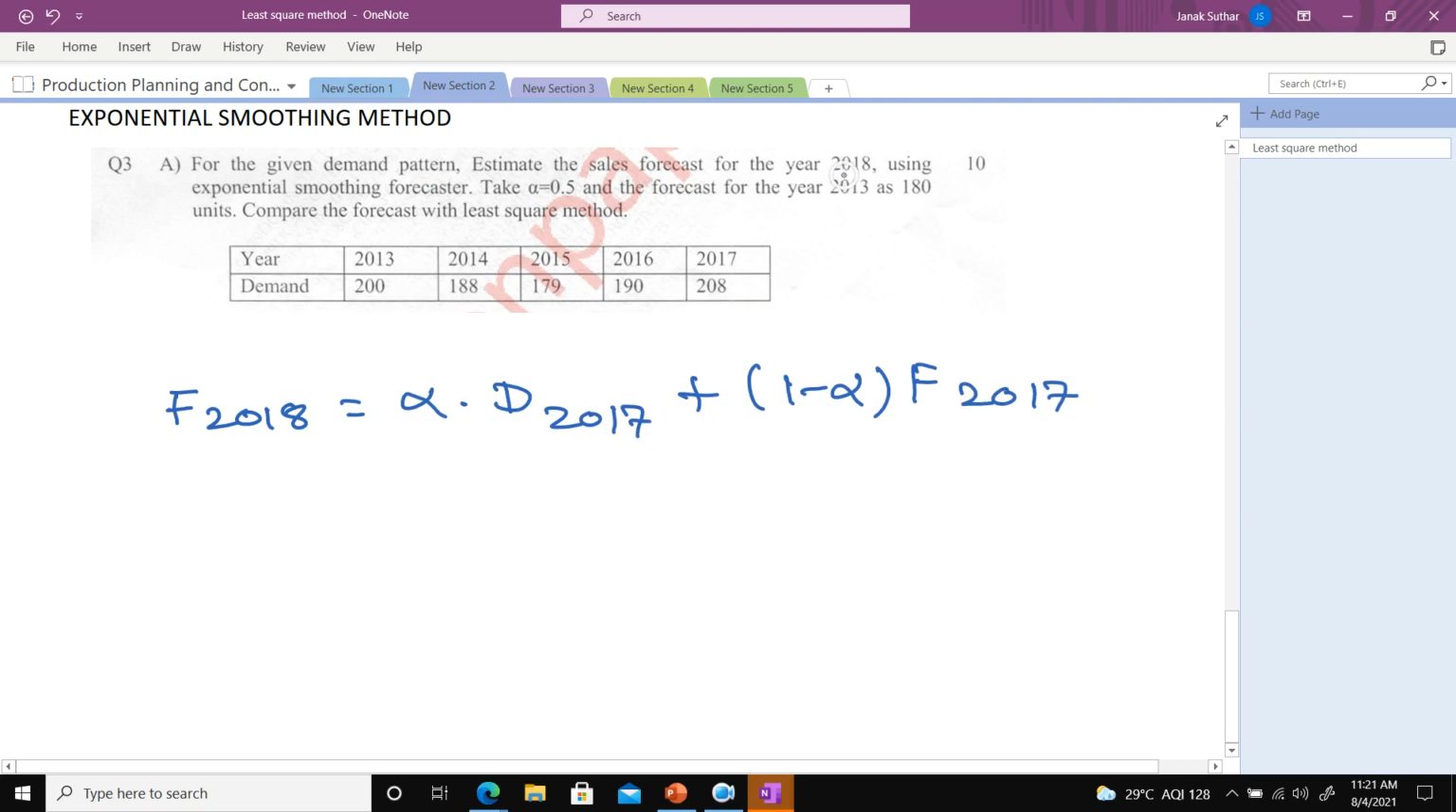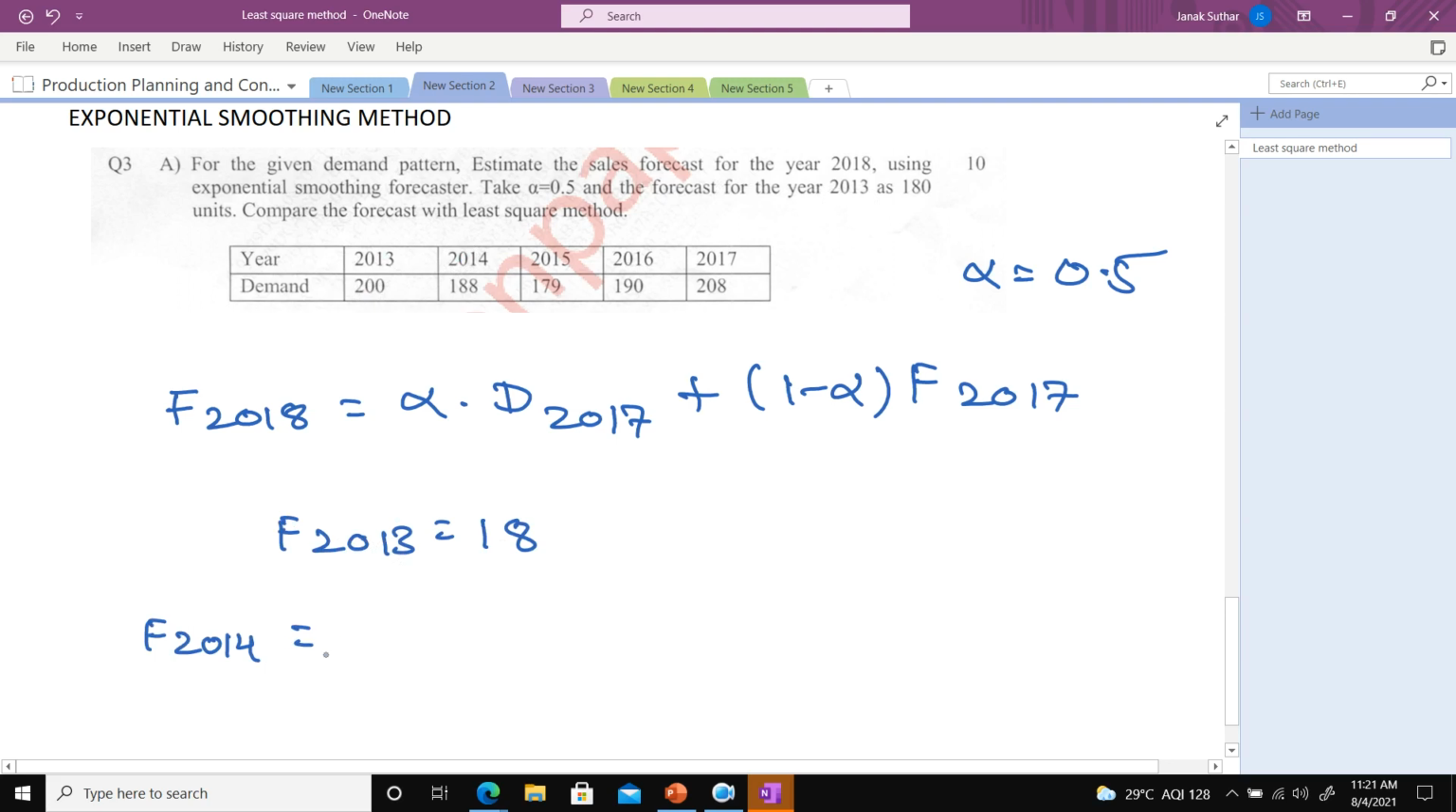Now what values are given here? I quickly try to do it, because of the time limitation. So the sale forecast for 2018, that is the question. Now using the exponential smoothing method, alpha is equal to 0.5, that is the given data. Now the forecast for the year 2013 is given, means F2013 is given, that is 180. So now you need to find out F of 2014 by using this 2013.